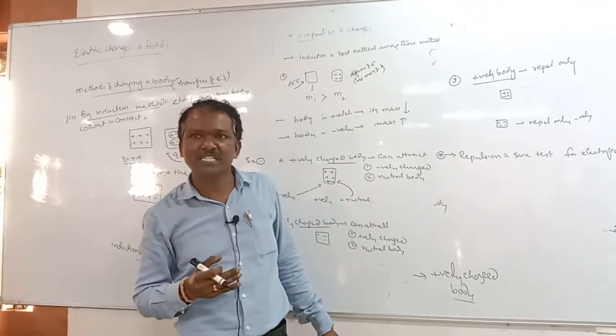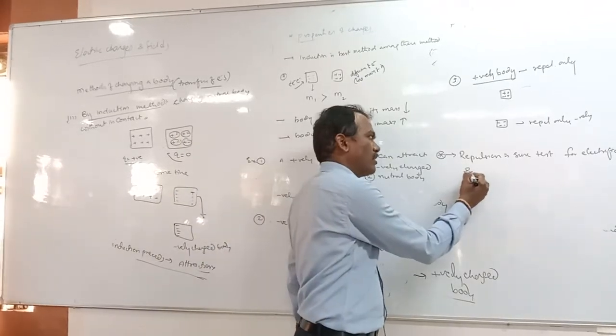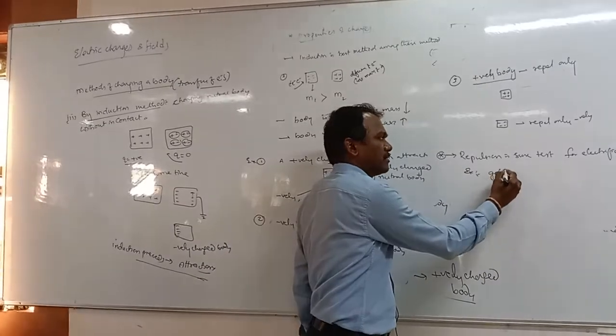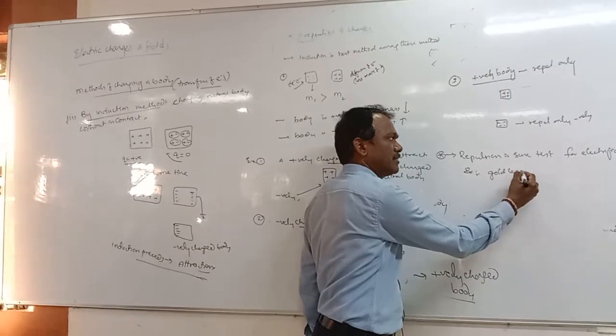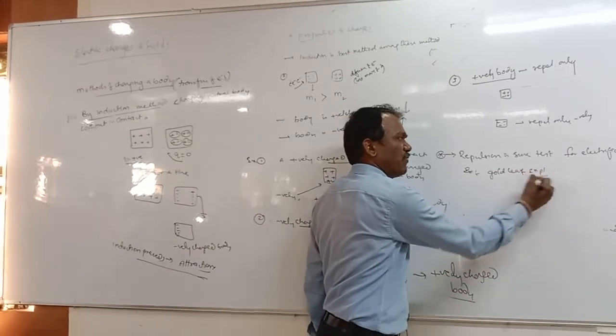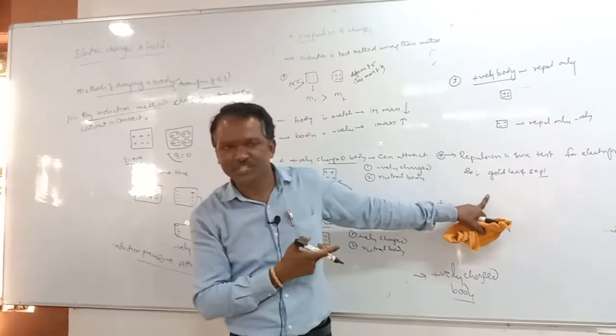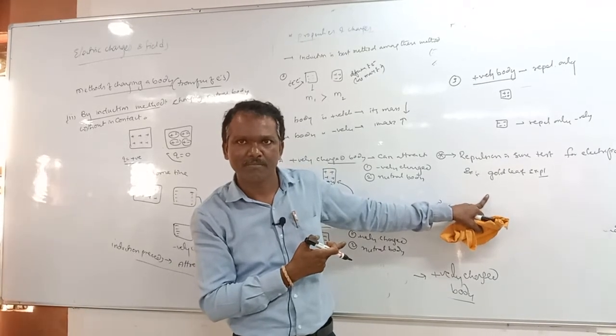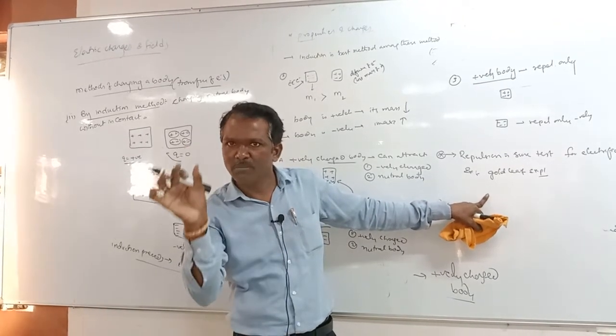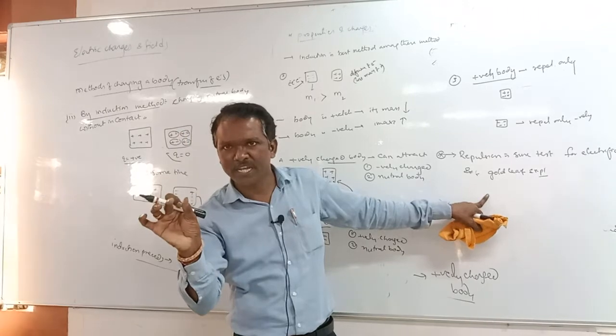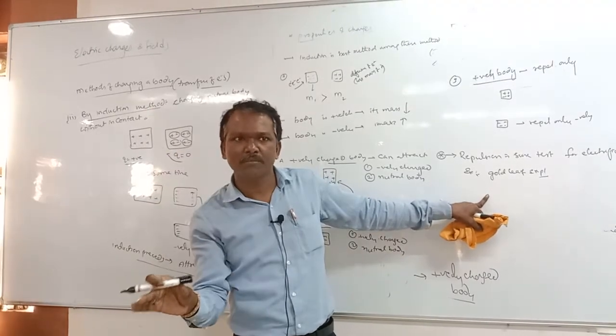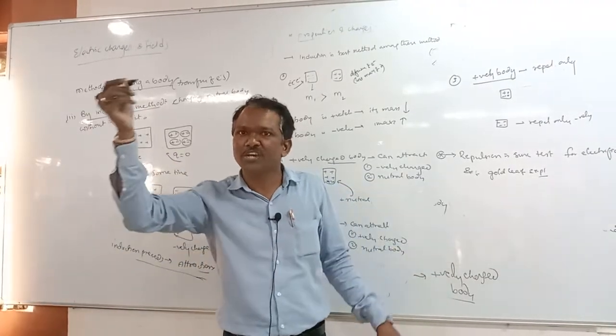And also you can see the example, the gold leaf experiment, right? The gold leaf experiment gives that result only, correct? Gold leaves will be there at the bottom inside a jar, and at the top we are giving a charge.